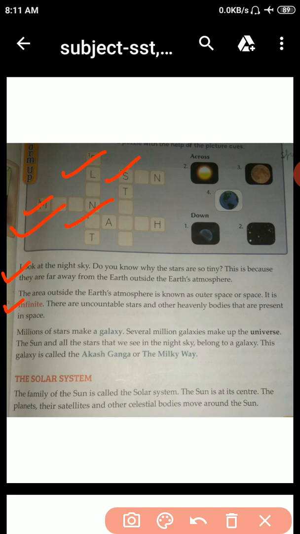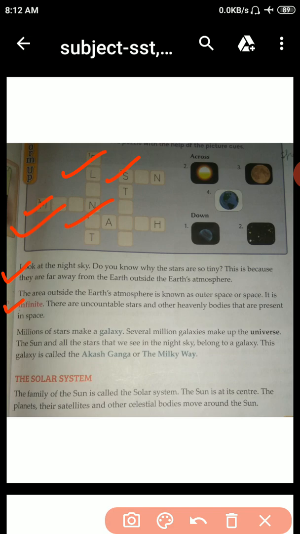Okay? Millions of stars make a galaxy. Several million galaxies make up the universe. The sun and all the stars that we see in the night sky belong to a galaxy. This galaxy is called the Akash Ganga or the Milky Way. So students, millions of stars make a galaxy, and several million galaxies make up the universe.